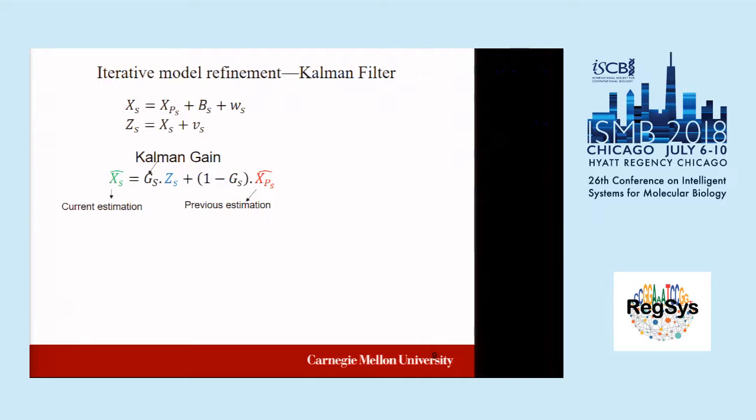So the Kalman filter is kind of a weighted sum. You just choose: should we trust more the direct observation, or should we trust more the estimation from the parent? And also we're doing a forward and backward Kalman smoother. That means we're not only using the parent information, we are also using the descendant information. That's pretty much the way we re-estimate expression for each cluster, not only based on the expression.